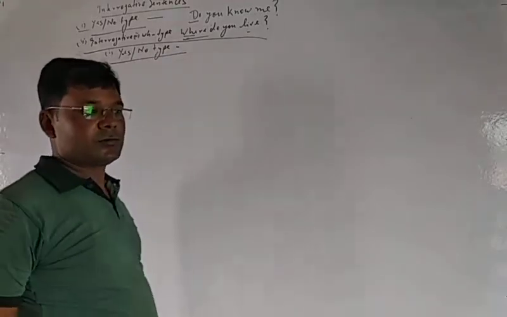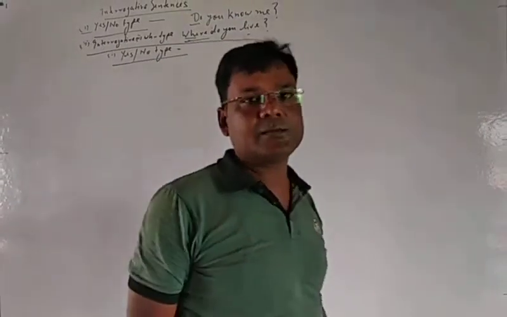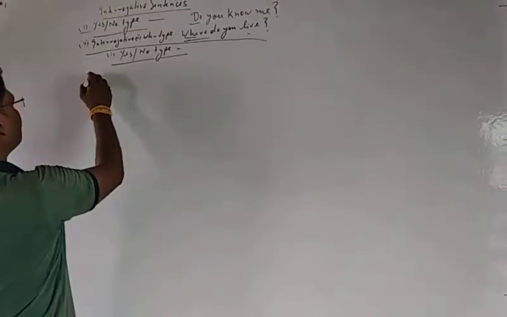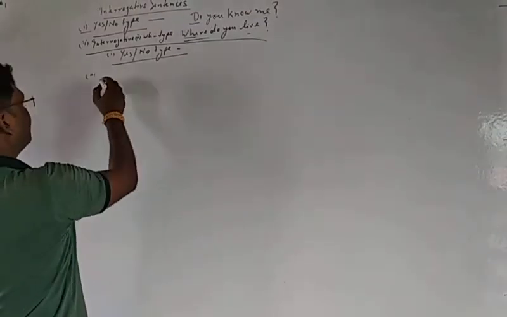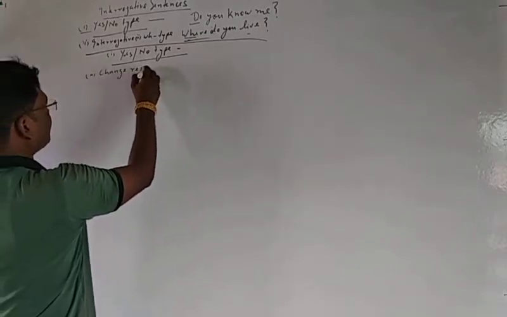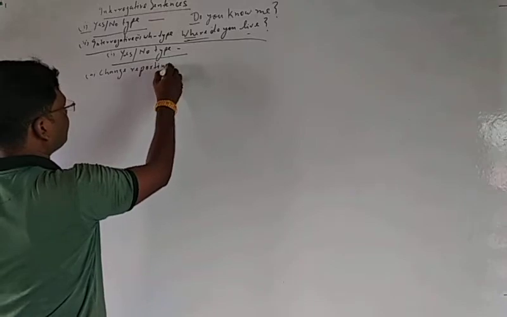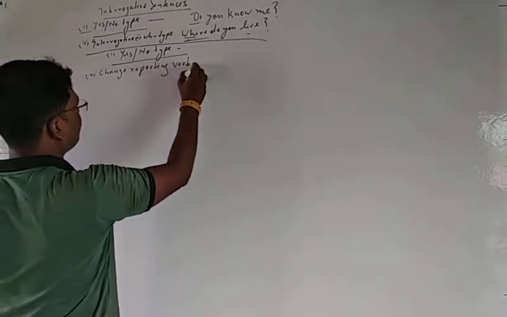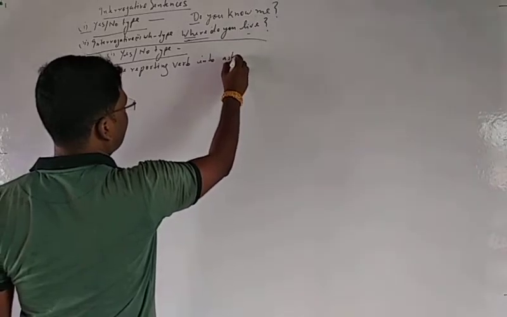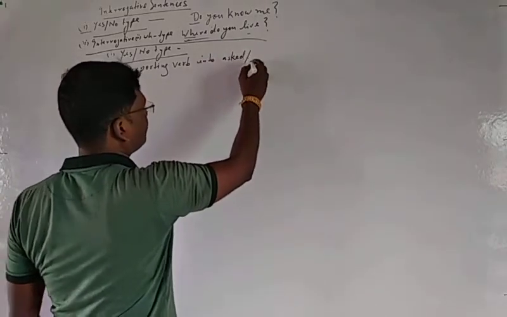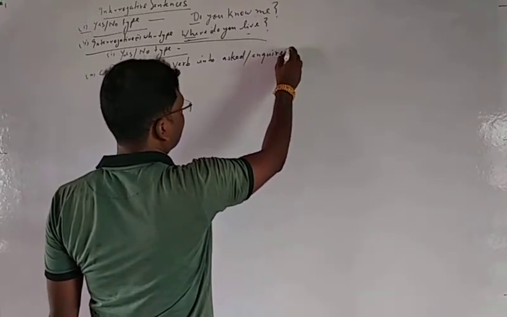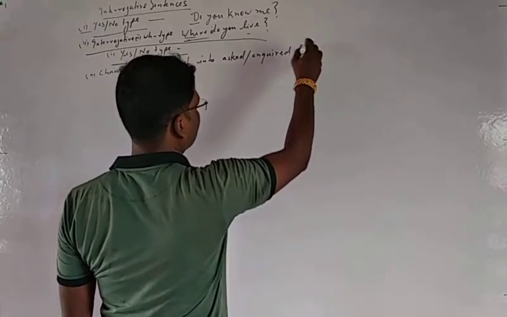What should we do to change interrogative first into indirect speech? At first, change the reporting verb into ask or inquire of.